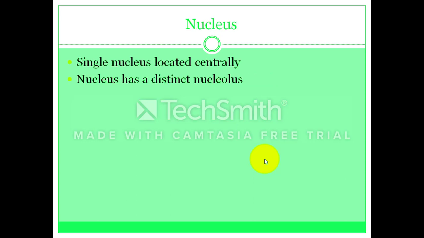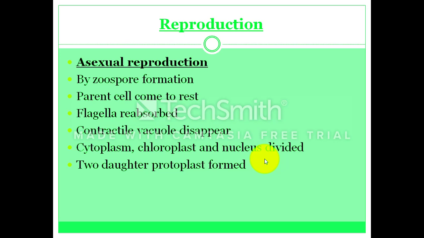Then there is the nucleus, which is centrally located and well developed, present in the body of the Chlamydomonas. It also has one nucleolus, which is the central body of the nucleus. Next is the reproduction of the Chlamydomonas. Chlamydomonas reproduces both by asexual reproduction and by sexual reproduction.